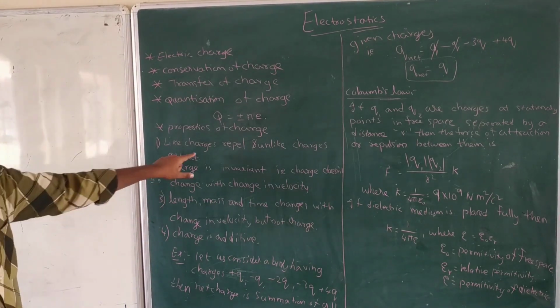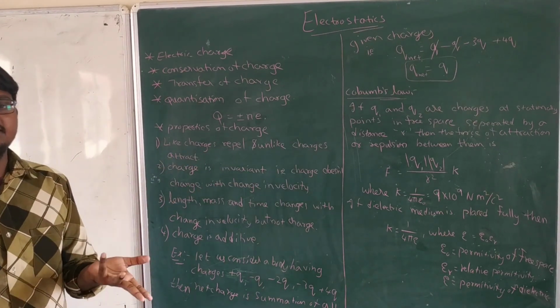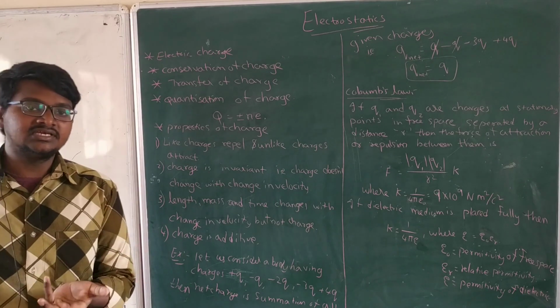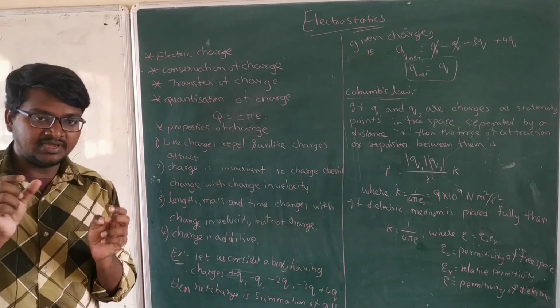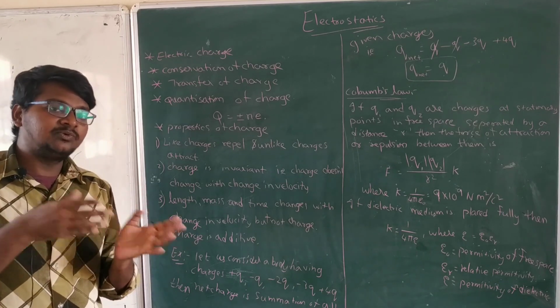First one, like charges repel and unlike charges attract. We already know this, we have studied it in childhood also. If you take any magnet, a magnet has two poles, north pole and south pole.